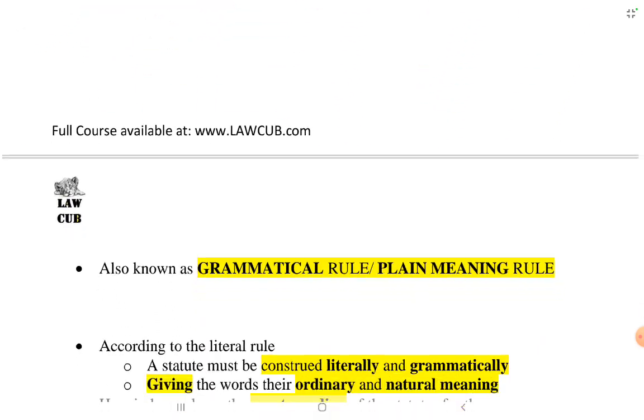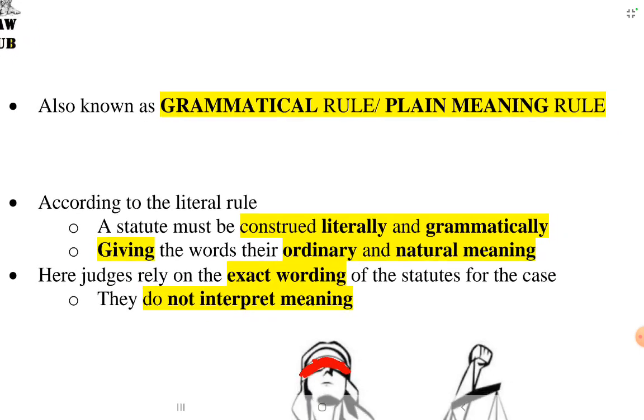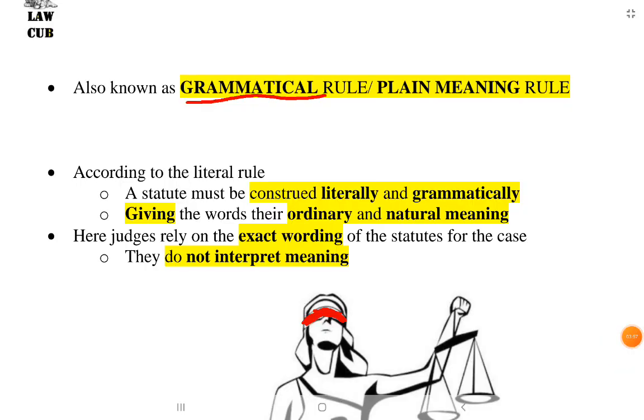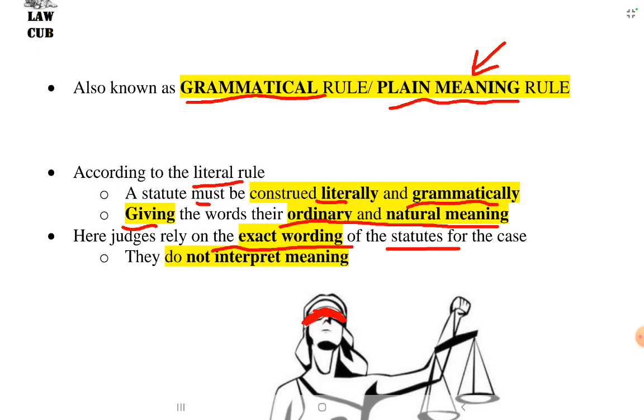Now let's see theory. This literal rule is also known as grammatical rule, or plain meaning rule, because a word is given its plain meaning, its natural meaning, its ordinary meaning. According to the literal rule, a statute must be construed literally and grammatically, giving the words their ordinary and natural meaning. Here, the judges rely on the exact wording of the statute for the case, and they do not interpret meaning. Whatever the exact words of the statute, they rely on them. They do not interpret any meaning.